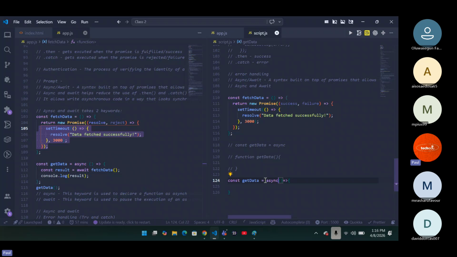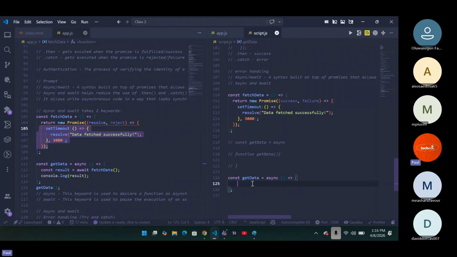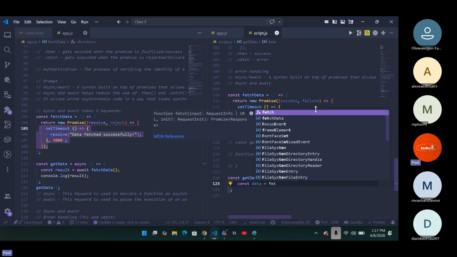You understand now? Whatever I write in this particular function is not blocking, it runs independently of any other function out there. So the thing that I was doing with .then in this place, I can now easily do in this asynchronous function, and it also works. So I can say const data, which I was saying in this place, will now be equal to what? Fetch data.